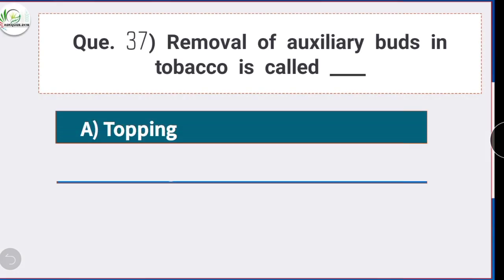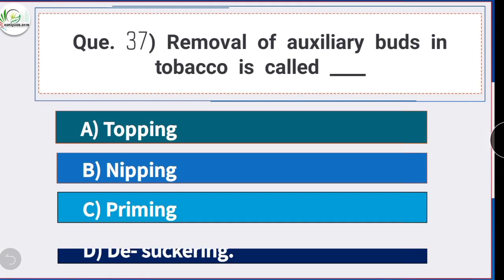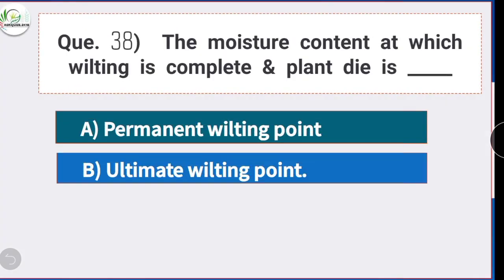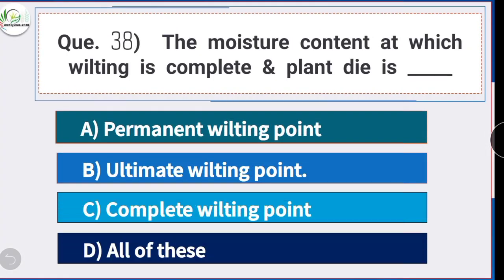Question number 37. Removal of auxiliary buds in tobacco is called, option D is the correct answer, desuckering. Removal of auxiliary buds in tobacco is called desuckering. Question number 38. The moisture content at which wilting is complete and plant die is, option B is the correct answer, ultimate wilting point. The moisture content at which wilting is complete and plant die is ultimate wilting point.